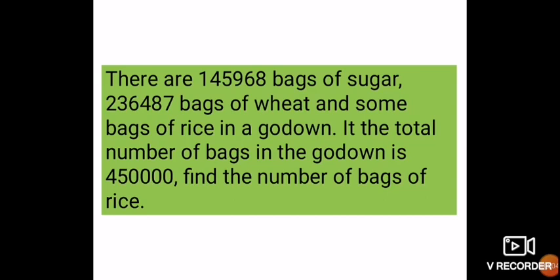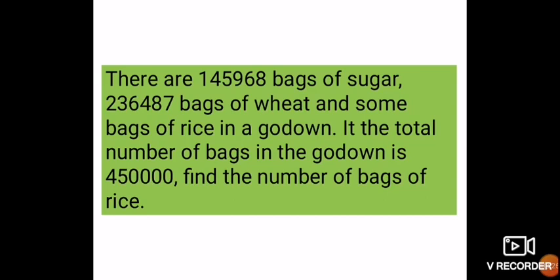Total number of wheat and sugar bags. Then you are going to do addition, 2,36,487 plus 1,45,968.